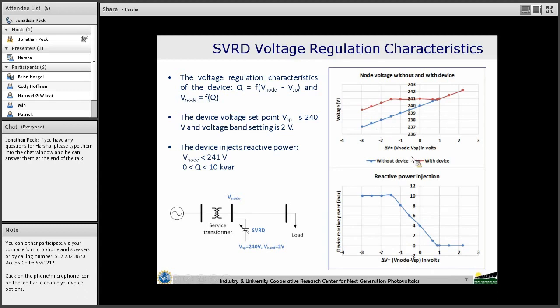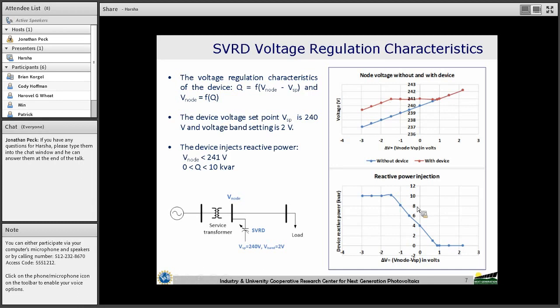When we have the device connected with this particular setting, that is 240 volts with a voltage band of 2 volts, we observe that the node voltage is well maintained at 241 volts up to a certain point. Beyond that, the voltage is reduced even with the SVRD connected.